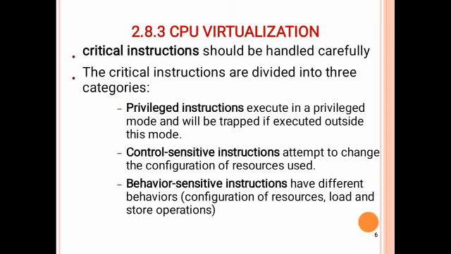In the previous slide, we saw that there are three types of virtualization in the hardware. First one is processor, also called CPU virtualization. Next one, memory virtualization. Last one, input and output virtualization. First, we see about CPU virtualization. If we virtualize the CPU, we can improve the performance of systems.